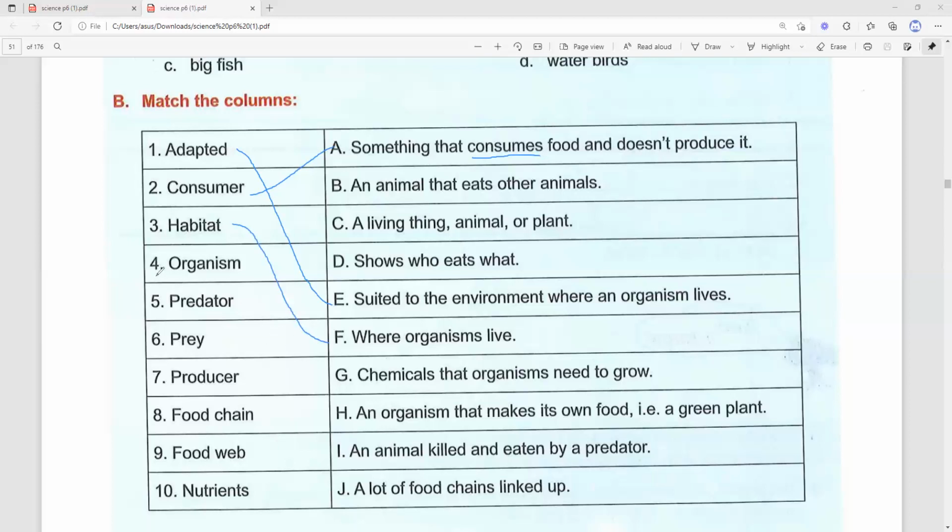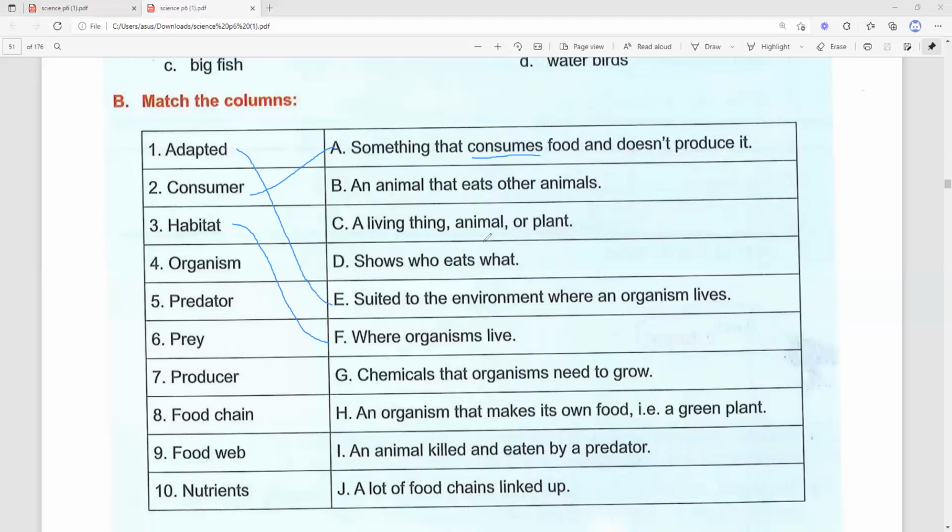Okay, number 4, organism. If you say organism, it is a living thing, right? Okay, so if you say organism, this is single individual or an individual. Okay, so for organism, our answer is letter C, a living thing, animal, or a plant.